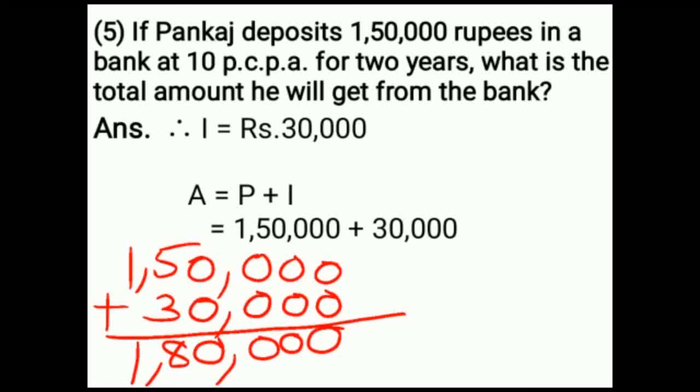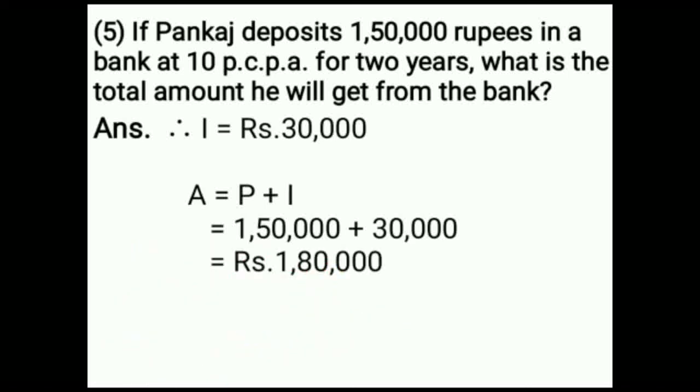That is equal to, amount is equal to rupees 1,80,000.